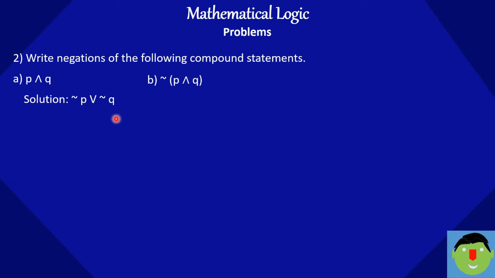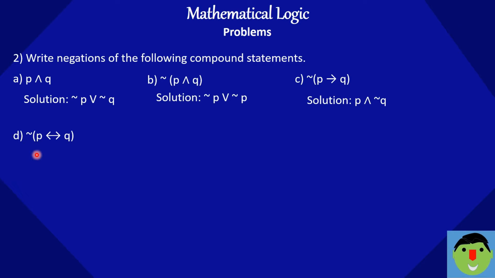Just remember the negation of P implication Q will be P and negation Q. Negation of P double implication Q would be in the bracket P and negation Q, or Q and negation P.